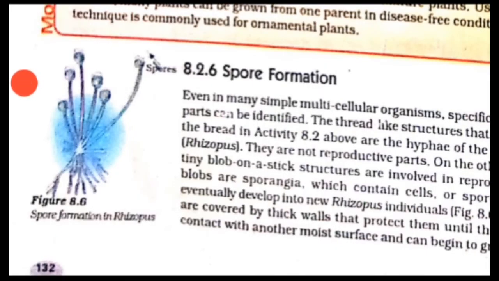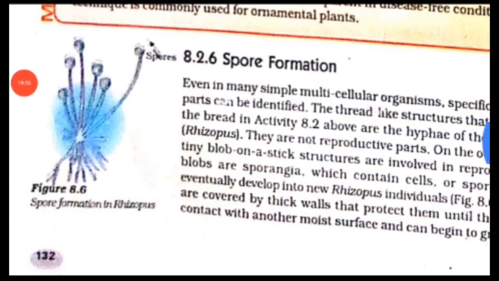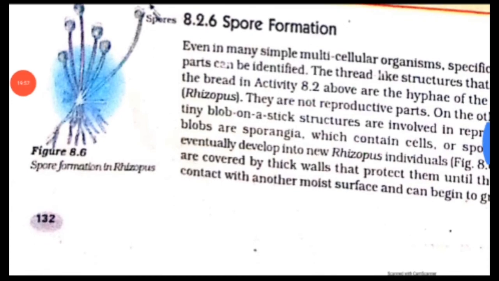Another advantage of vegetative propagation is that all the plants produced are genetically similar to the parent plant and have all its characteristics. I'll also tell you one more example. You can see this is the leaf of bryophyllum with buds. Buds are produced in the notches along the leaf margin of bryophyllum and fall on the soil, then develop into a new plant.